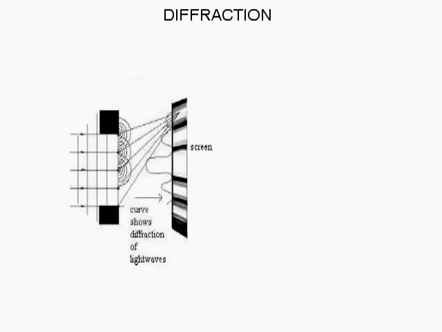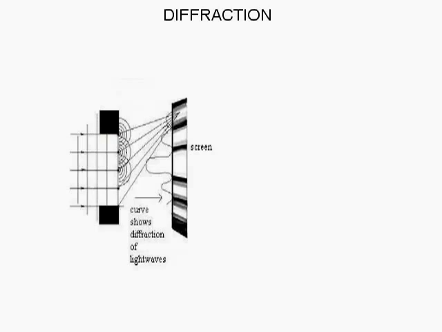A similar phenomenon can be observed in light, which is called diffraction. Let us study diffraction due to a single slit. Bending of waves around sharp edges of an obstacle is called diffraction. When a light wave is incident on the sharp edge of an obstacle, some part of it deviates from its straight line path and bends around the edge.